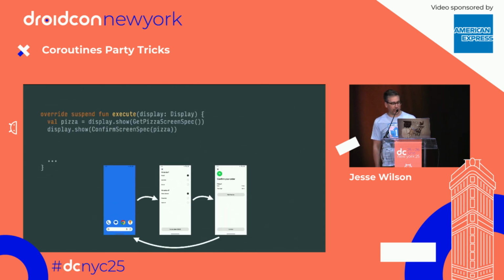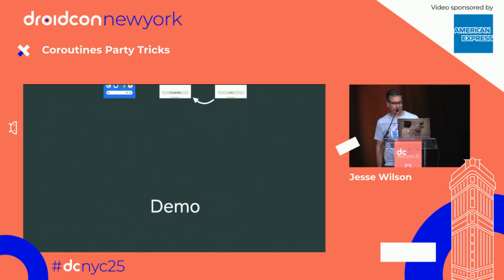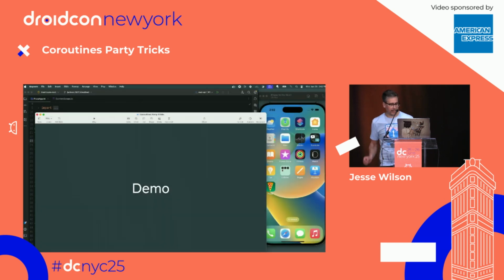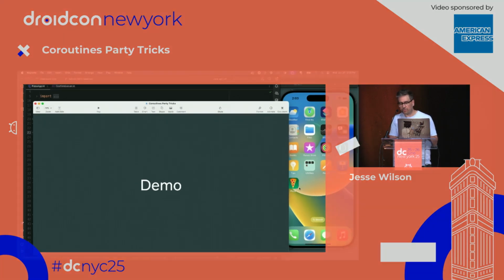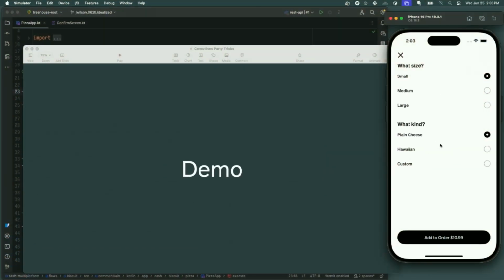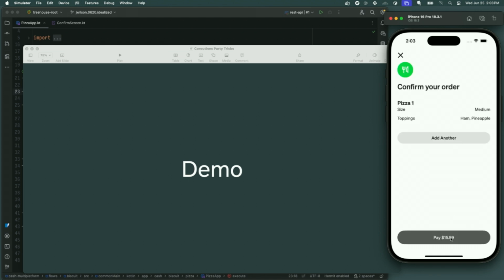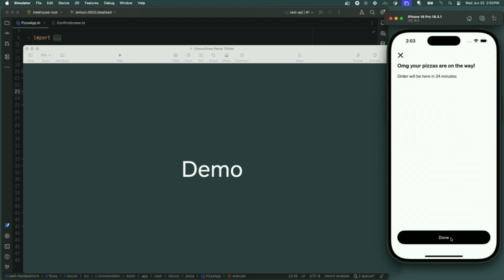And so now, in my default function, if I call back, I just go back to the screen. With this, I can nest the screen I'm calling. And now if you press back on that confirm screen, it returns to the preceding one. And now I've got a very fun demo. So I'm going to start out by just walking through my code. OK, I've got my pizza picker. I'm going to add it to my order. I'm going to pay. And my pizzas are on the way.